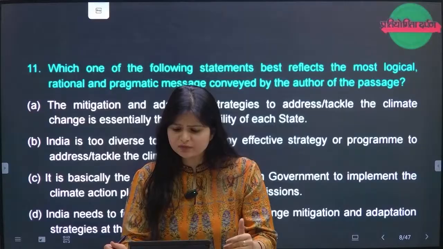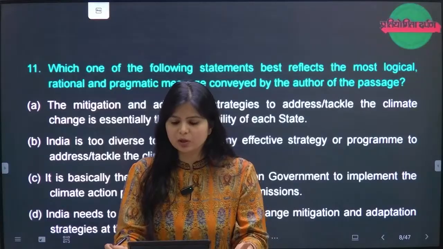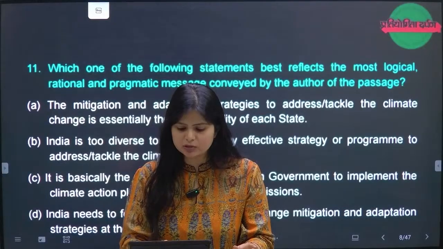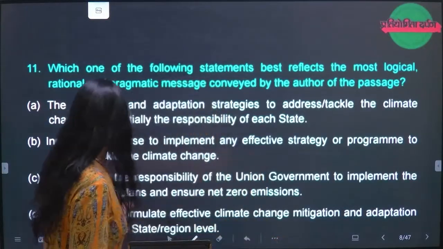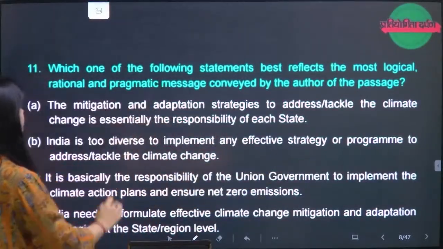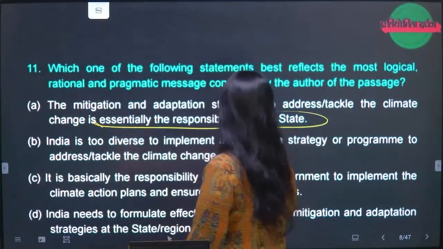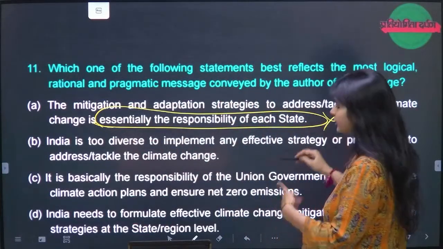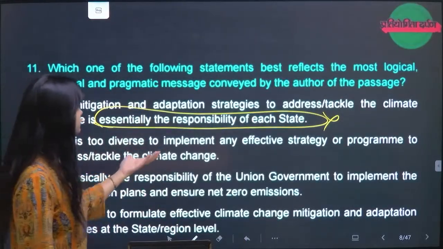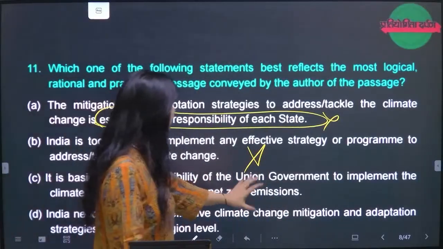So which one of the following statements best reflects the most logical, rational, pragmatic message conveyed by the author. So the first option is mitigation and adaptation. The options are written here also, right? This is question number 11. So I'll be reading out from here only. Mitigation and adaptation strategies to address and tackle climate change is essentially the responsibility of each state. Whether they have mentioned that it has to be the responsibility of each state, there's nothing mentioned like that, right? B is India is too diverse to implement any effective strategy. Completely no. It is basically the responsibility of the union government.